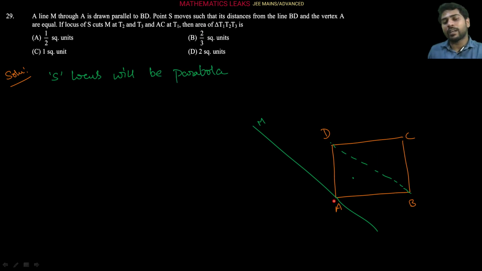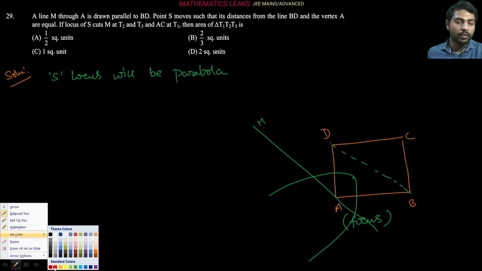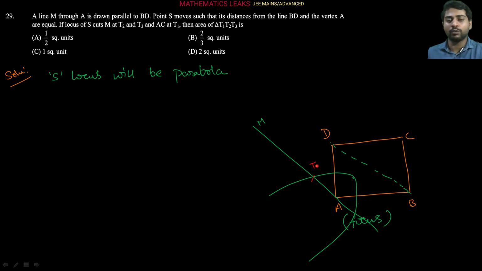And A is a focus, as I am saying here. This is a fixed point according to the given information. So the parabola structure will be coming like something this one, right? Now this parabola, the locus of S, cuts the M line segment at T2 and T3. So let's say this is T2 and this is T3 point, where it is intersecting.